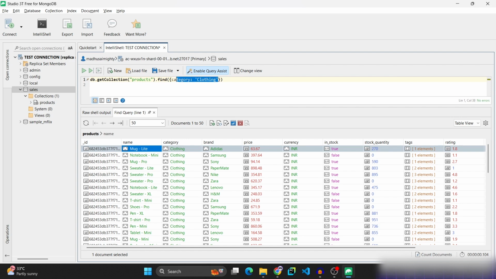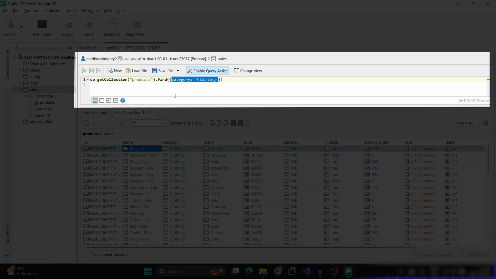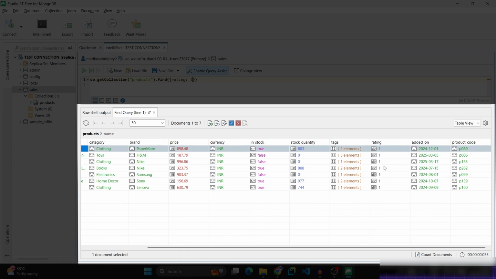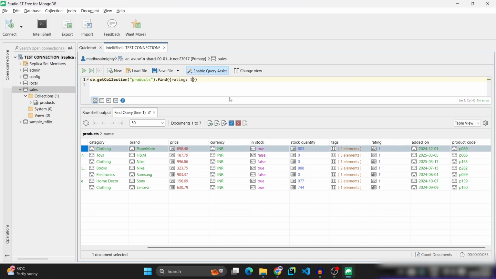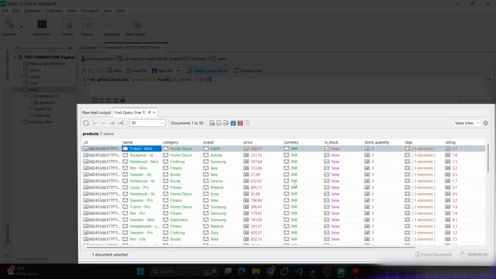This is a string matching. Now let us see numerical matching. I want to see the products which have the rating 1. So enter the key as rating and its value as 1. Press Control and Enter. Here are the products which have rating 1. Now let us see boolean matching, like true or false. For example, if you want to see all the products which are out of stock, then inStock false. Control Enter. Here are all the products which are out of stock, which indicates that the stock quantity is 0. So these are the simple find commands.